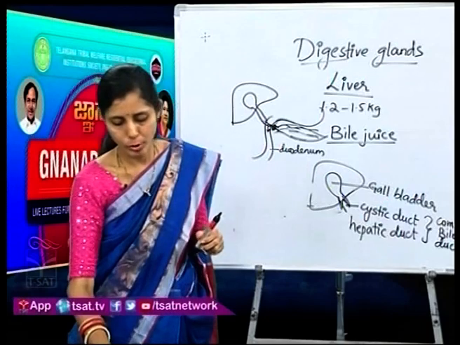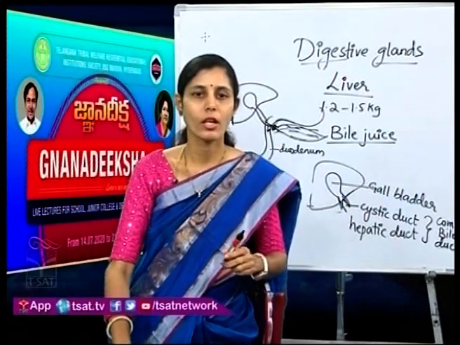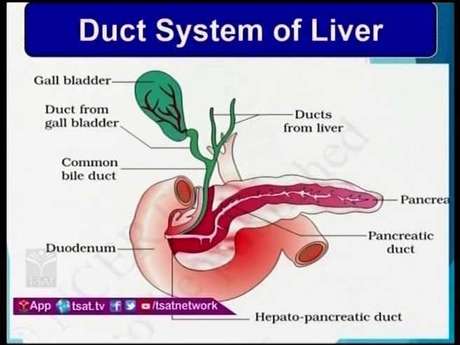I will just show you the picture so that you will be clear about it. Look at the slide, children. Are you able to see how the duct from the gallbladder is coming and forming the common bile duct, and the ducts from the liver are coming, and both of them are joining with the pancreatic duct into the duodenum, forming the hepatopancreatic duct? Take a clear look at the slide, children, how the different glands are releasing their juices into the duodenum, forming the ducts.